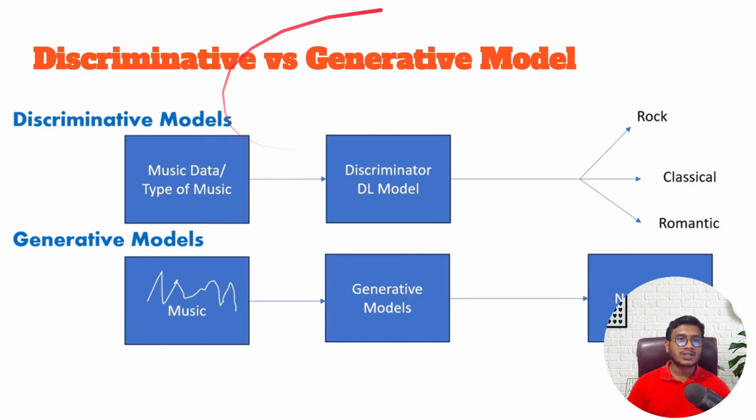On the other hand, with a generative model, you just give some music samples, and the generative model will try to understand the pattern. It will generate a completely new piece of music for you. Maybe you have already heard that AI has created music, AI has created songs, AI has written stories. How? That's how they're actually using something called a generative model.